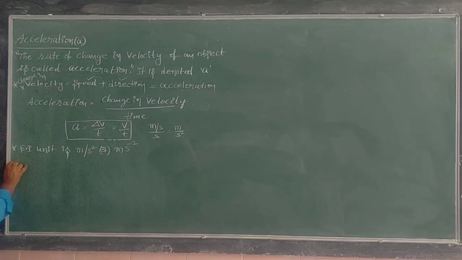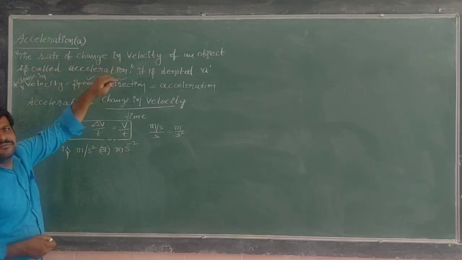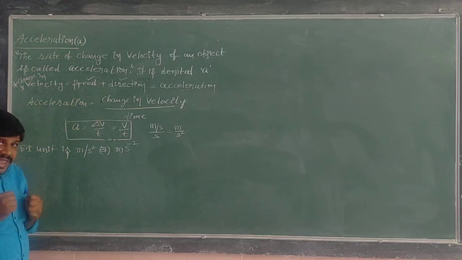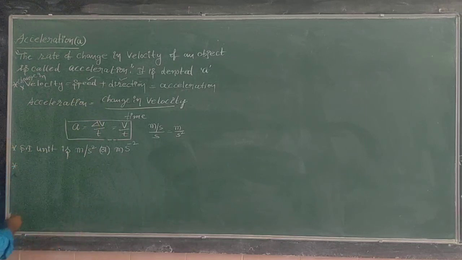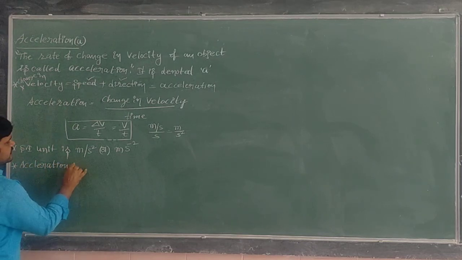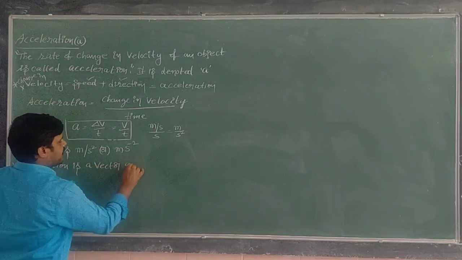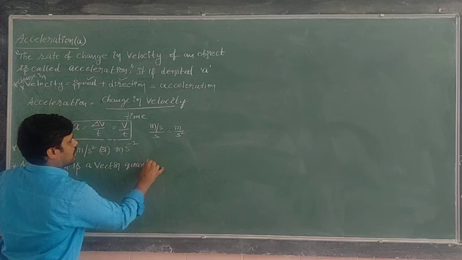Next, is acceleration a vector or a scalar? Acceleration is related to the velocity. Velocity is a vector, so acceleration is also a vector. Acceleration is a vector quantity.